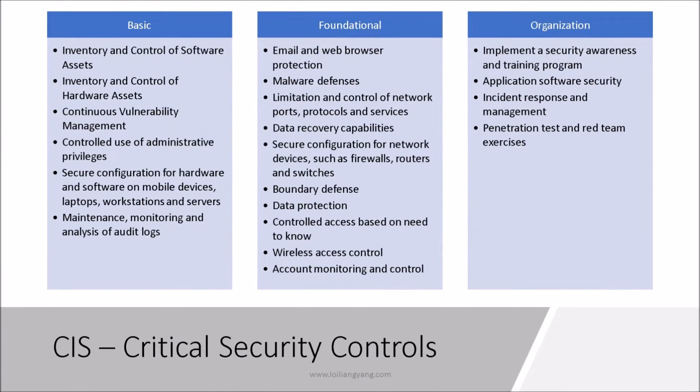Number one is the basic critical security controls. The basic requirements are 6 bullet points here. We have inventory and control of software and hardware, and continuous vulnerability management: how do you scan for vulnerabilities, find them in the environment and manage them consistently? And then you have control of administrative privileges. That means what do you do with super users? What do you do with your key users, people who have a lot of power and control and could potentially cripple certain systems, take over, or access critical financial data? And then you have secure configuration of hardware and software, mobile devices, laptops, workstations, servers.